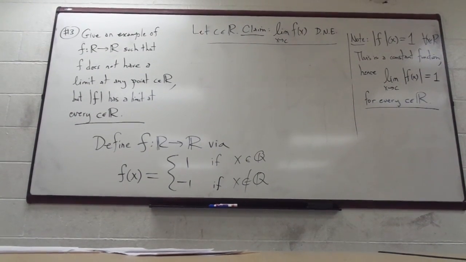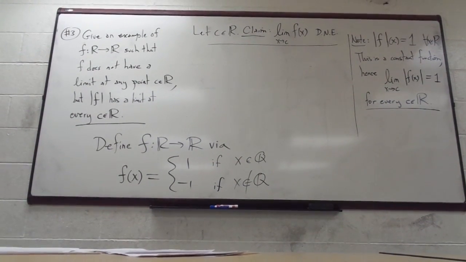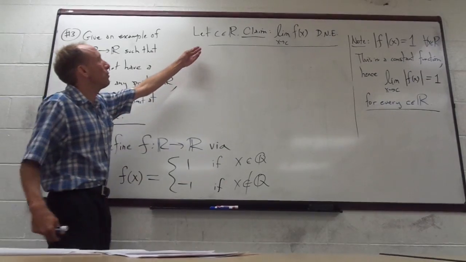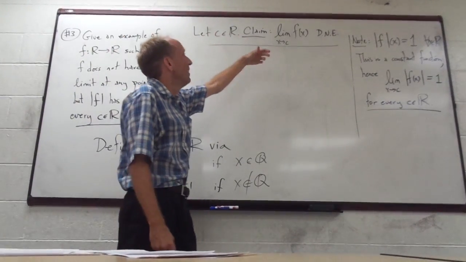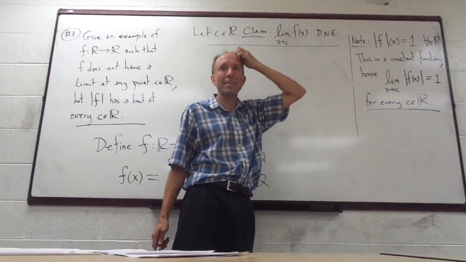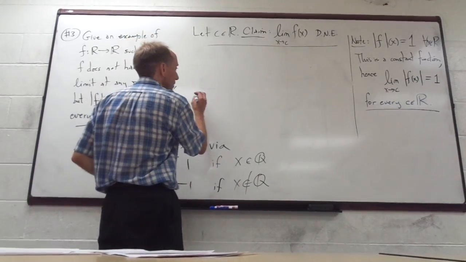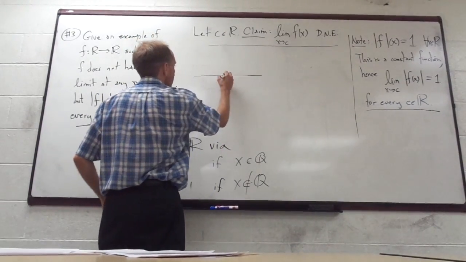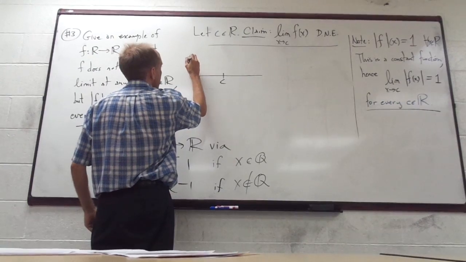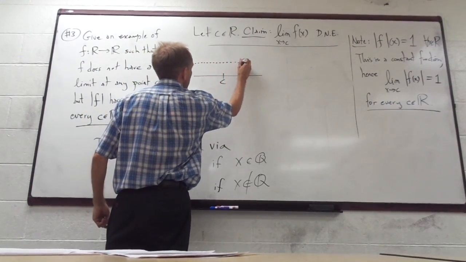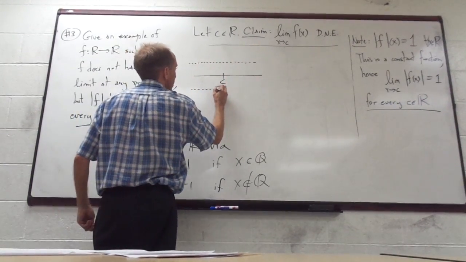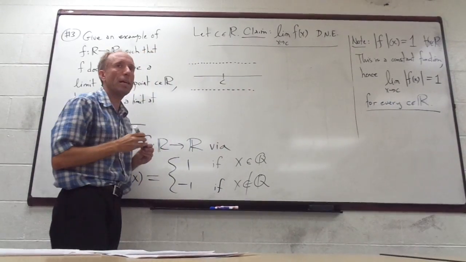All right, so this is what I was trying to say. We're going to prove that given any real number C, this limit does not exist. Maybe the picture is helpful. Here's C. We know that the graph is +1 on all the rationals and -1 on all the irrationals. Does anybody have a suggestion?